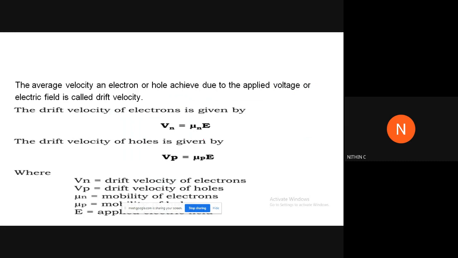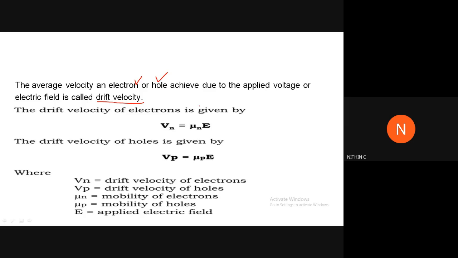That's actually written over here. You can see that. The average velocity an electron or hole achieve due to applied voltage or electric field is called drift velocity.